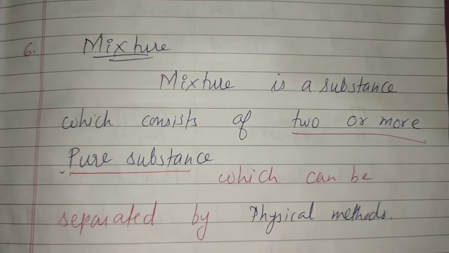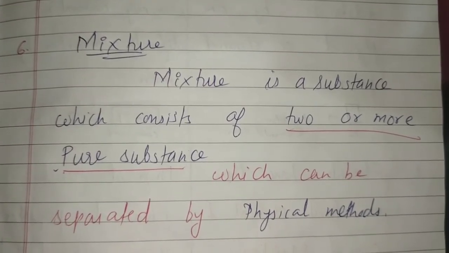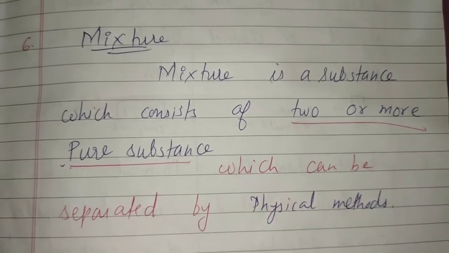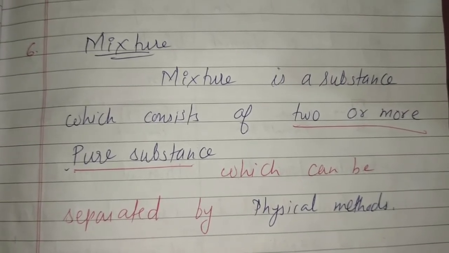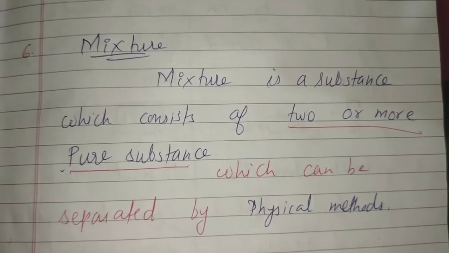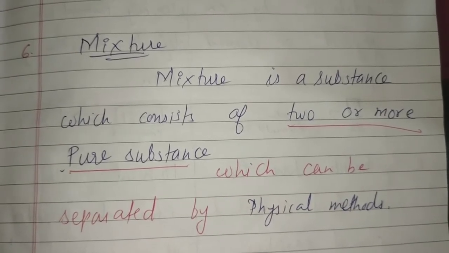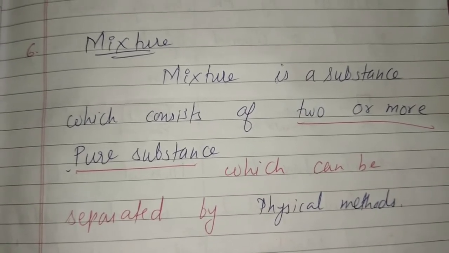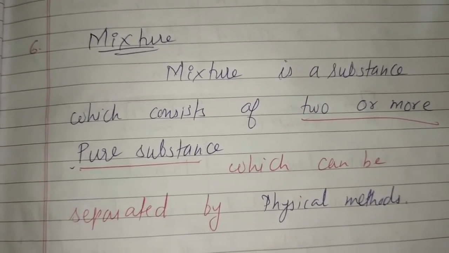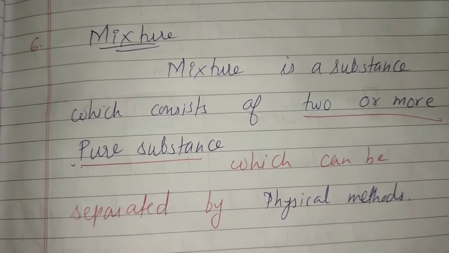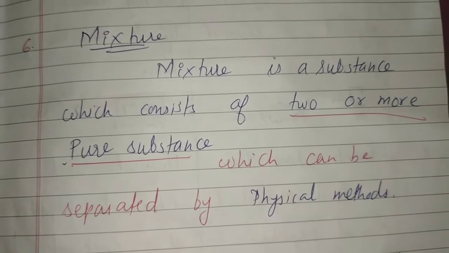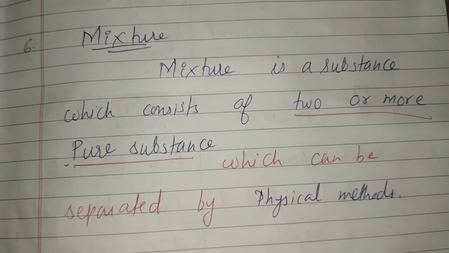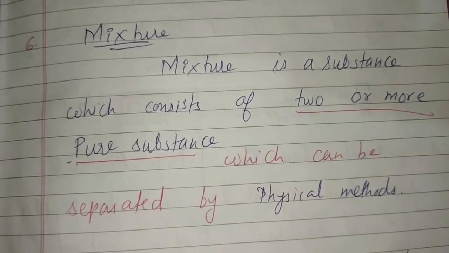Let's talk about mixture. A mixture is a substance which consists of two or more pure substances, which can be separated by physical methods, which we're going to talk about later. But let us understand mixture in detail. A mixture has two or more pure substances. For example, iron plus copper. If we have iron filings and copper filings, it is a mixture. Like sand, air, milk, all these are mixtures because they have different types of pure substances in them. All together they form a mixture.